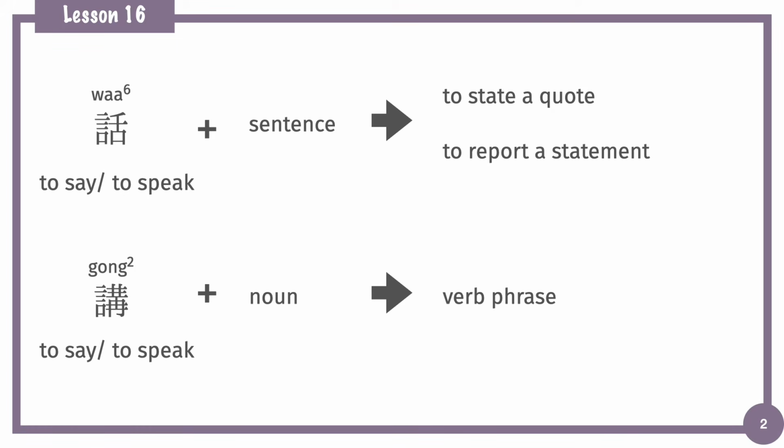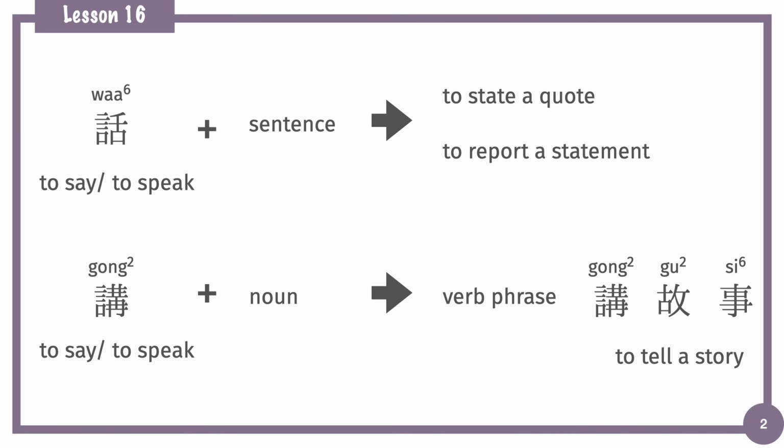But for usage, 話 is more often used to state the quote or to report a statement. So 話 is always added before the sentence. And 講 is always used in forming verb phrases with nouns. For example, 講嘢, to say something. Okay, 講故事, to tell a story. When we are forming verb phrases in Cantonese, we will use the verb 講 more often than 話.